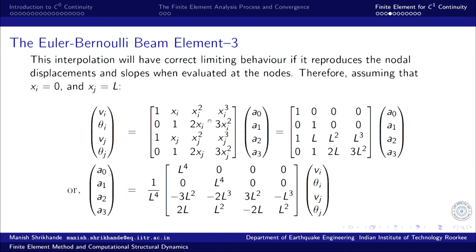Theta i is given by a1 plus twice a2 x i plus thrice a3 x i square, and similarly for node j.